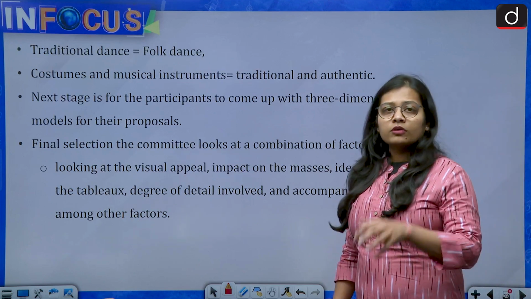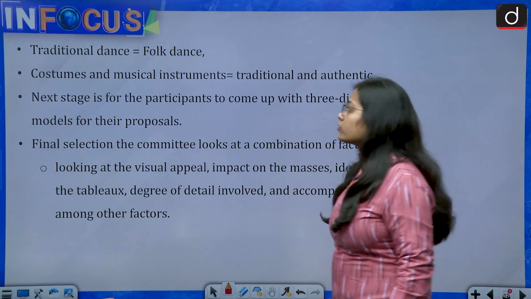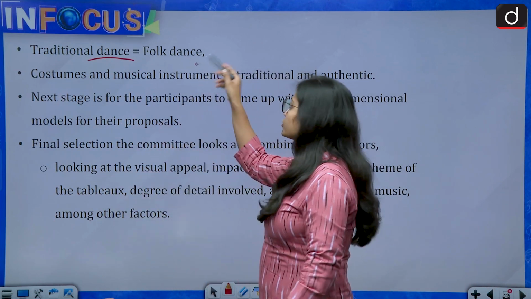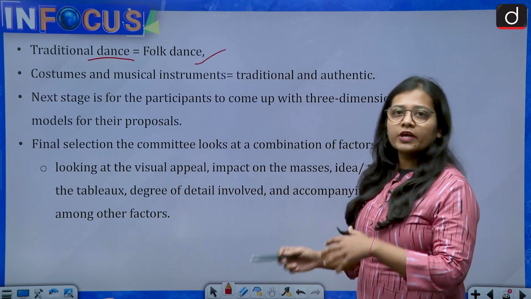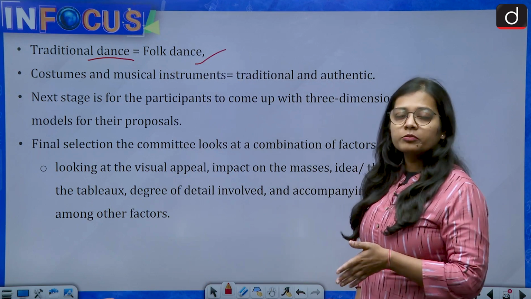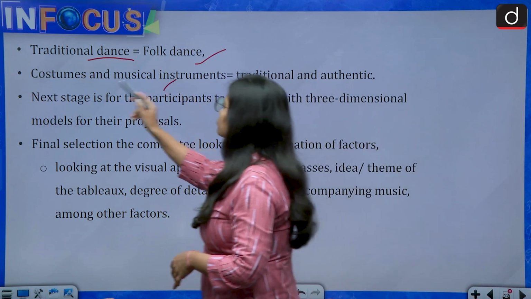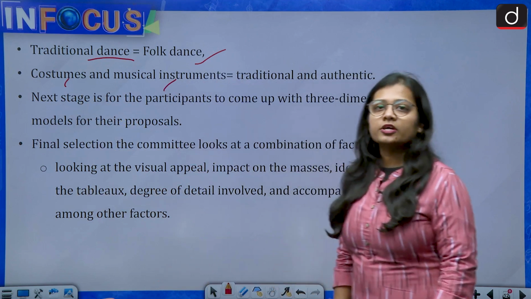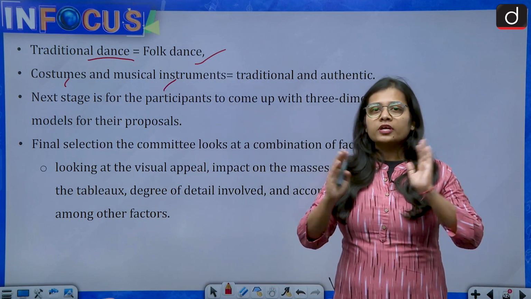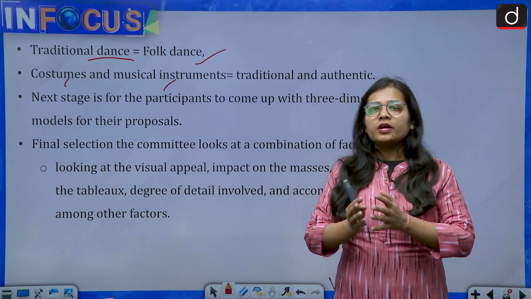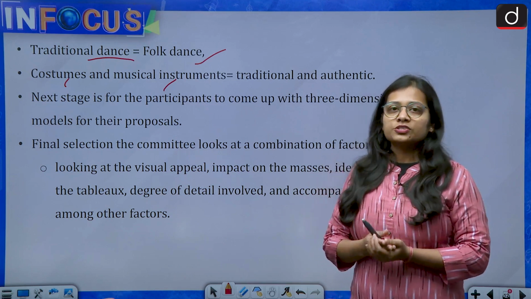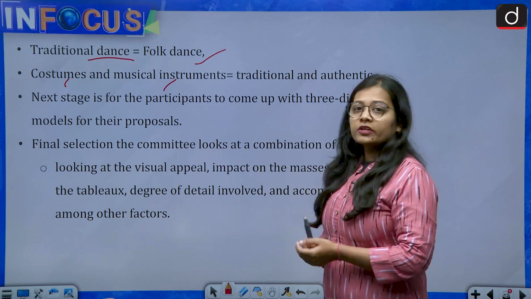Then the state and union territory can also use a traditional dance of their own state, but that has to be a folk dance of that particular state. Then the costumes and musical instruments can also be there, but this also has to be traditional in nature, because this is what defines the heritage culture of that state. And when the Republic Day parade is seen by so many people, they get to know the tradition of that state. Then what is the next stage?